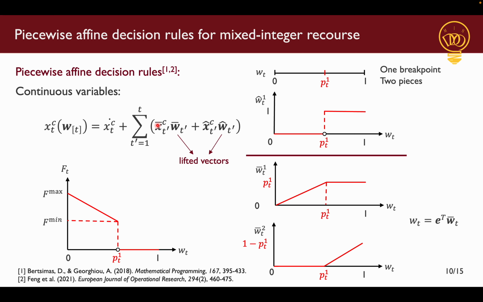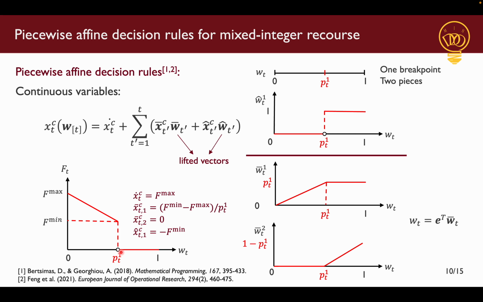As an example, let's say we want to construct this dependence of flow rate on the uncertain parameter, then these would be the recourse coefficients that we would choose. When wt is 0, that is in the nominal case, x dot would be f max, and between 0 and the breakpoint here, we have a simple line which is reflected in the x bar here, where it just takes the value of the slope.